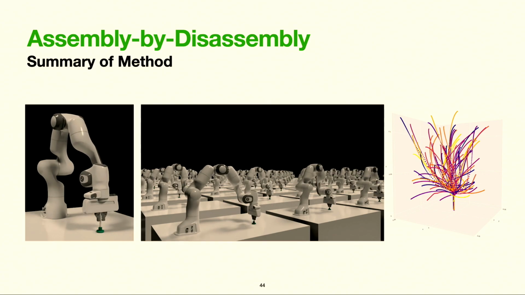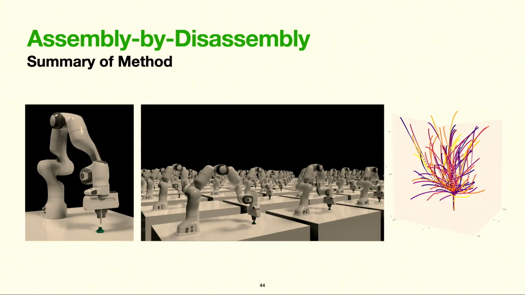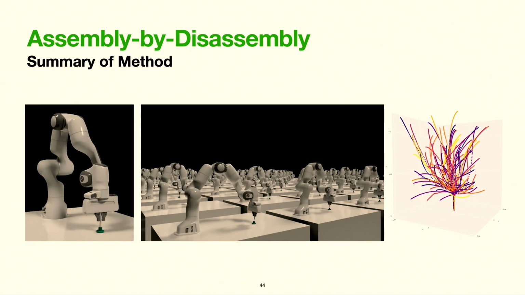And what we did was we initialized parts in their assembled configuration. We grasped the inserted part with a robot, and we pulled the part to random poses using compliant control. And we then reversed the paths to get many valid demonstrations for assembly, as shown on the right.